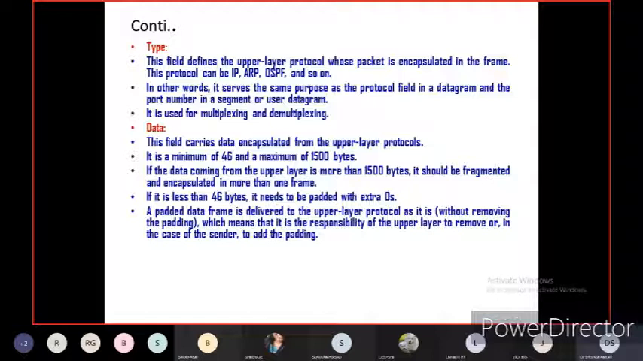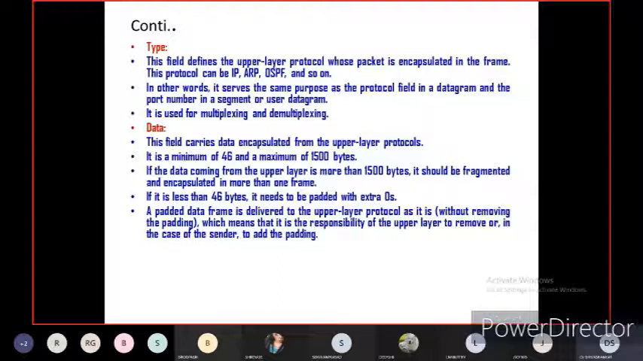The padding means adding extra bits, zeros or ones. Usually in padding, zeros will be added, which means that it is the responsibility of the upper layer to remove them, or in the case of the sender, to add the padding. Padding you have studied in fifth semester in digital signal processing. You have studied what is zero padding.